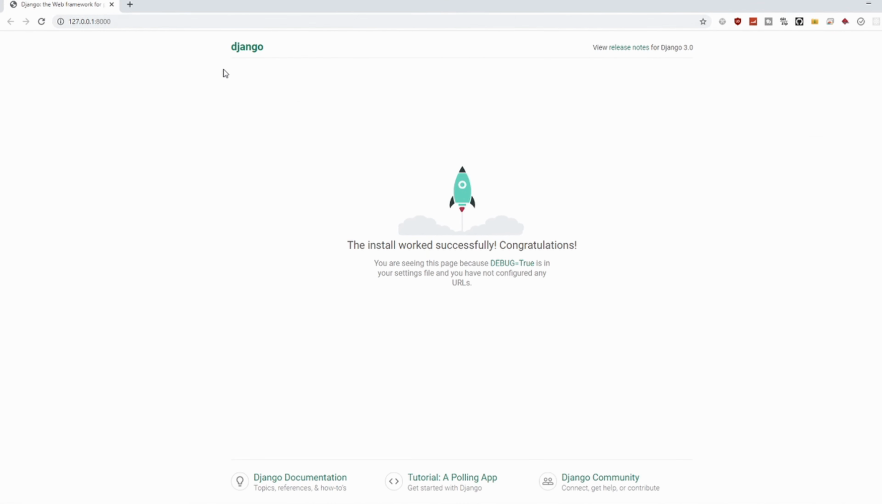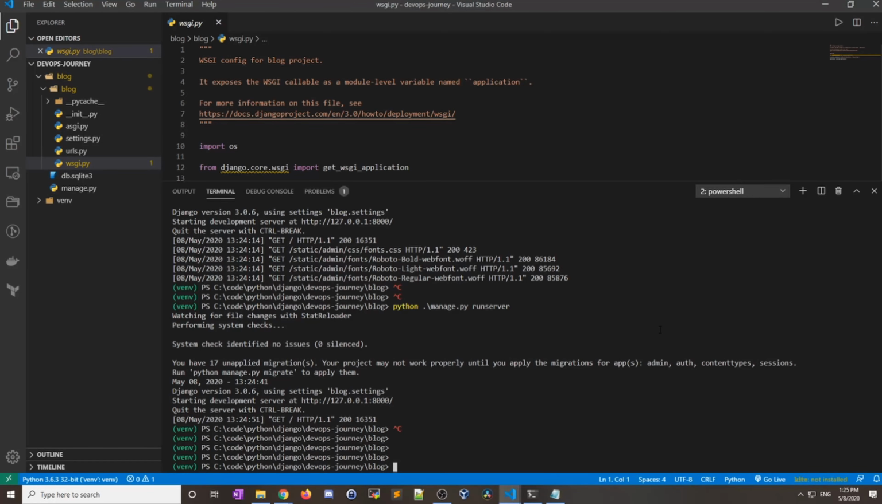And yep, I can get to my web server. And by default, it's going to give you all the Django documentation, Django community, because there's nothing running on this Django app yet. So let's go ahead and start creating our Django app. So I've used the manage script to start the server.